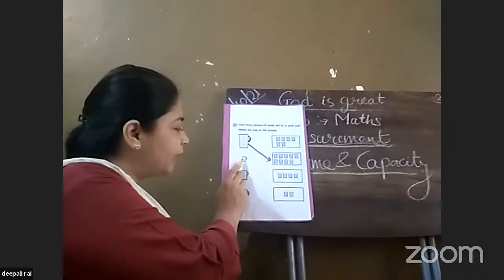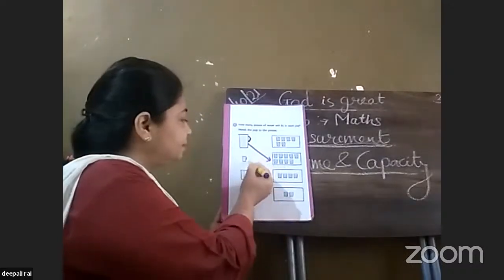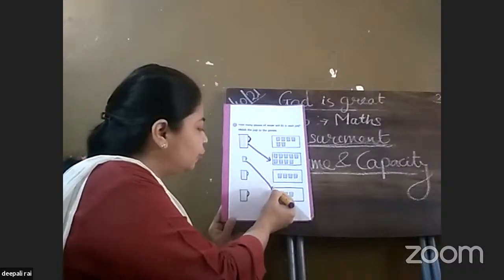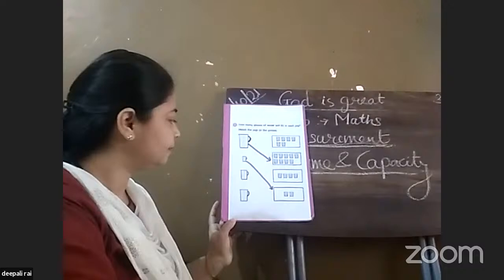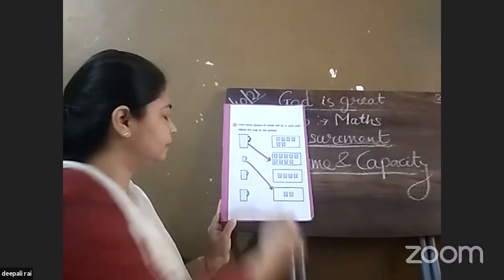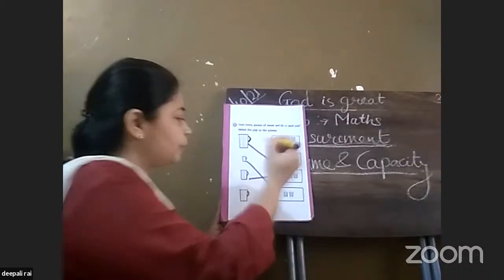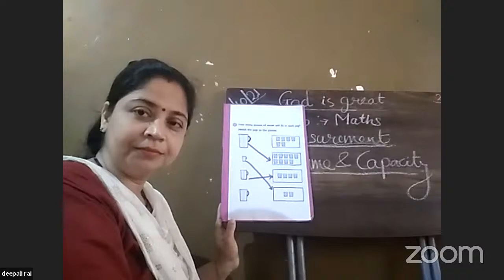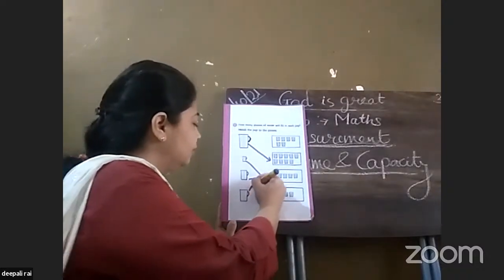The smallest one will match with the least quantity of glass. That means in this jar I can put only 2 glasses of juice or 2 glasses of water. Okay, am I right? Yes. Now here, top.